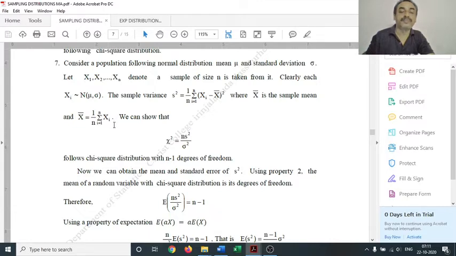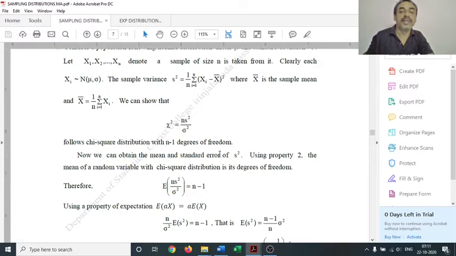So here in chi-square distribution, we address the distribution of S square. That is, using the relation chi-square equals n S square by sigma square, which follows chi-square distribution with n minus 1 degrees of freedom. That is the relevance of chi-square distribution in sampling distribution.